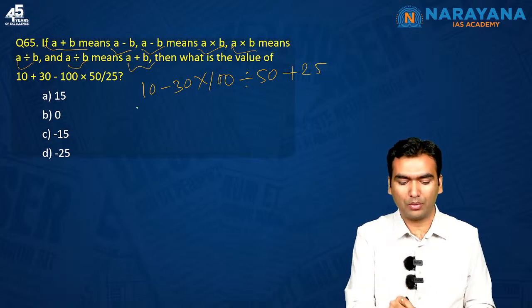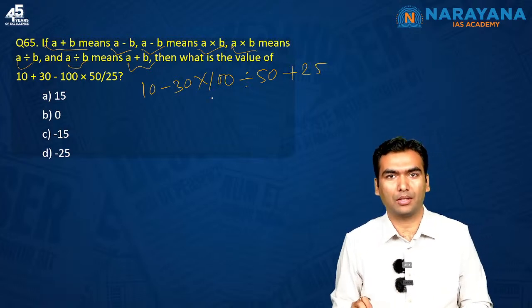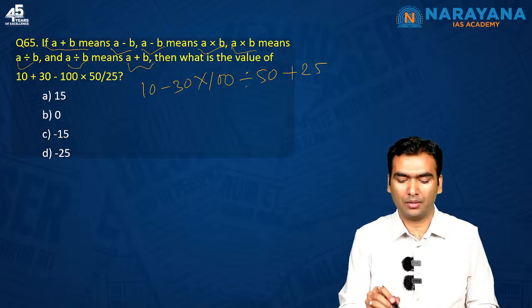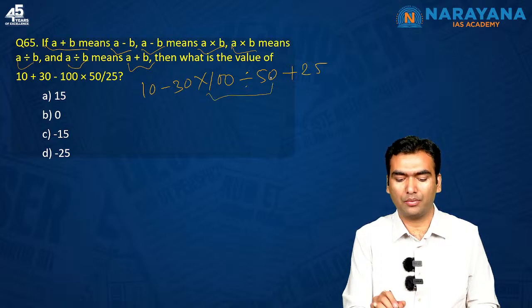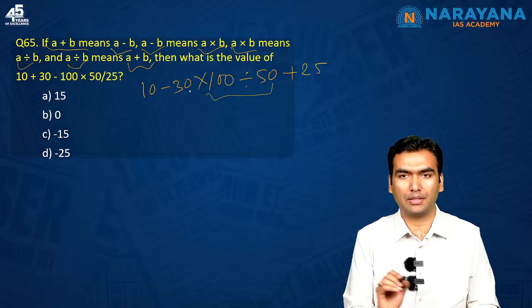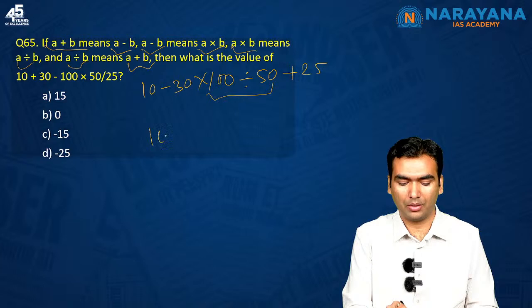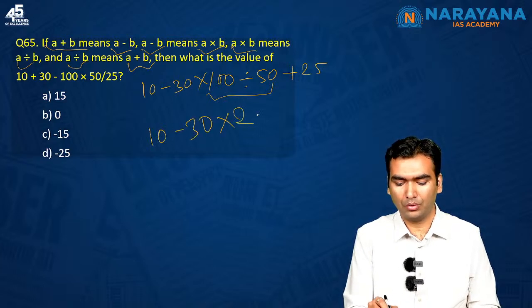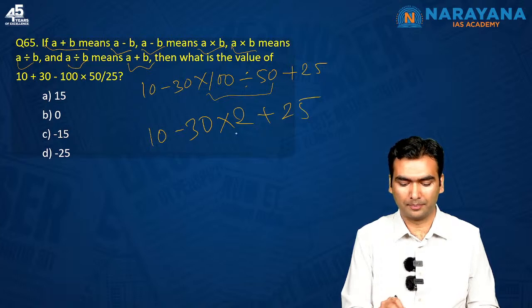You don't have to do it from left to right. If you are doing it that way, you are making it wrong. So first you do division, then multiplication, then addition, subtraction. So first I will do division: 10 minus 30 into 2 plus 25.